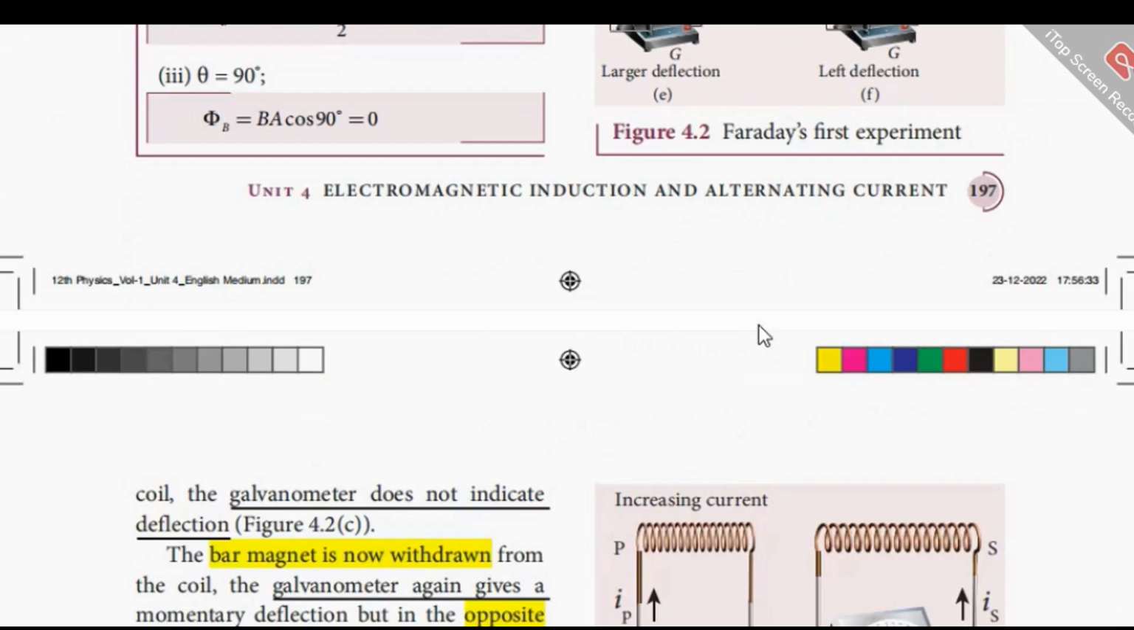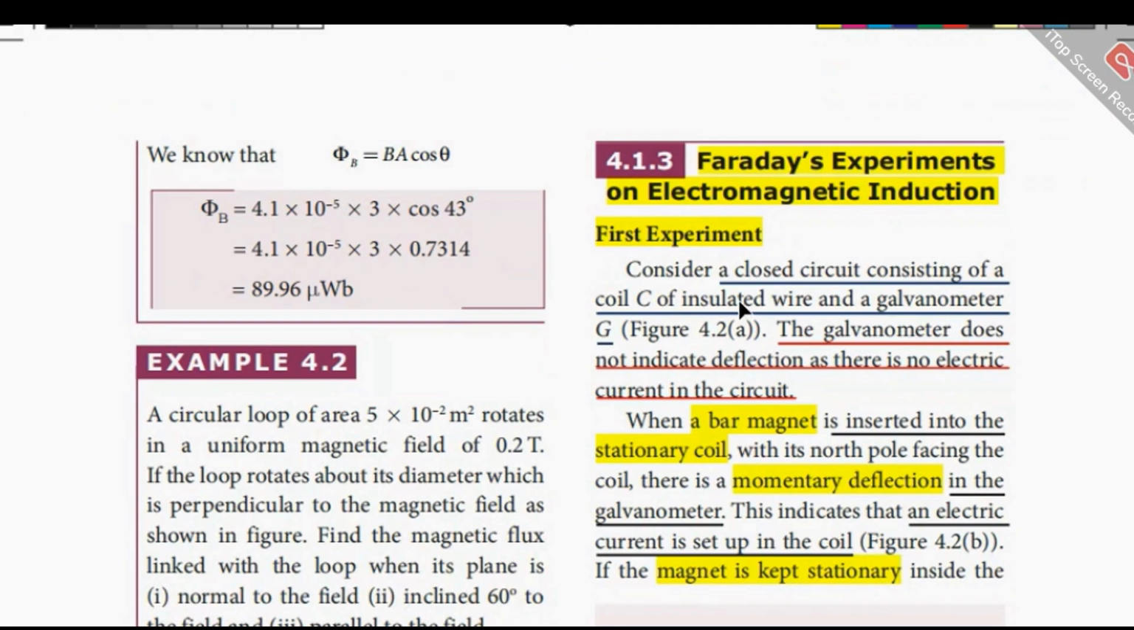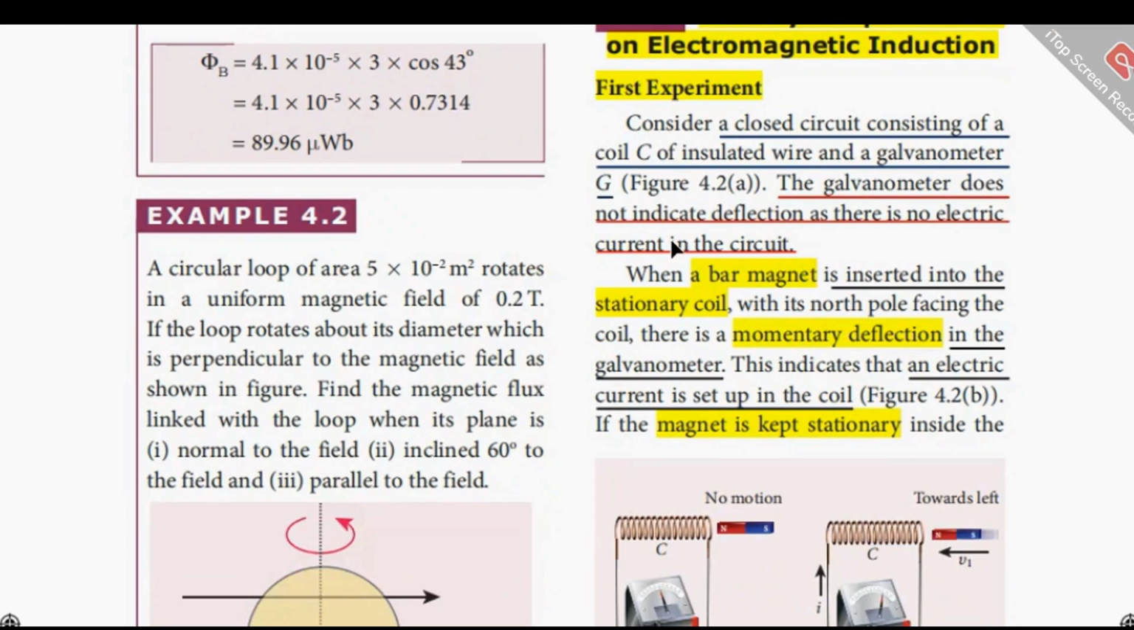Then we are going to study Faraday's experiments on electromagnetic induction. The first experiment is this. For that, let us consider a closed circuit consisting of a coil C of insulated wire and a galvanometer G as shown in this figure. The galvanometer does not indicate any deflection as there is no electric current in the circuit, and a bar magnet is inserted into the stationary coil with its north pole facing the coil.